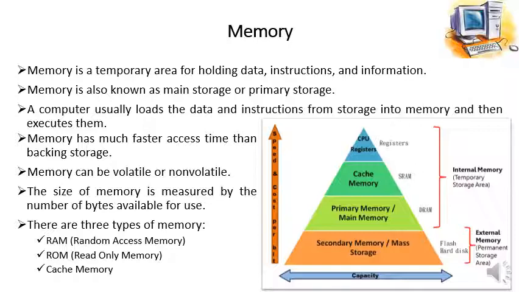Further, this picture shows that RAM, cache memory and CPU registers are called the internal memory, which stores the data temporarily, and the secondary memory or mass storage devices are termed as the external memory, and most of the time it is a permanent storage area in a computer, and its capacity is higher as compared to all the other internal memories. So this is how we can categorize the memories on the basis of their capacity, speed and cost.